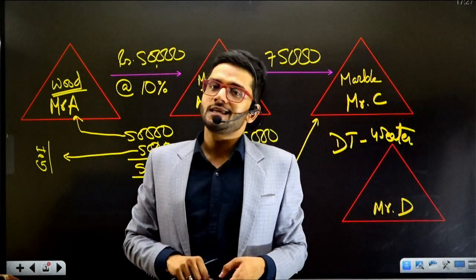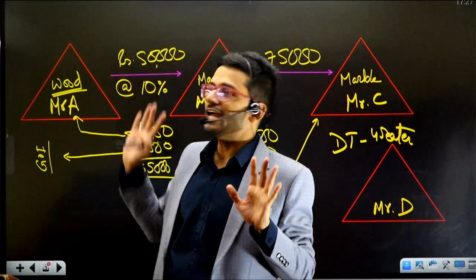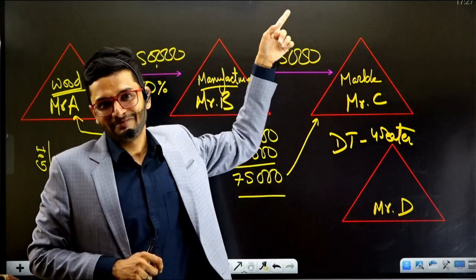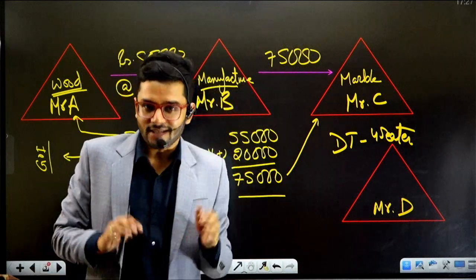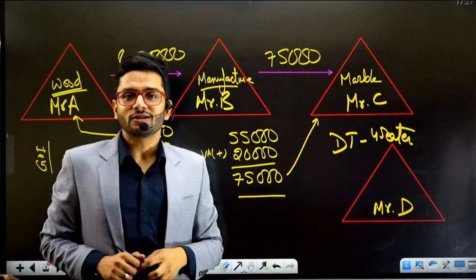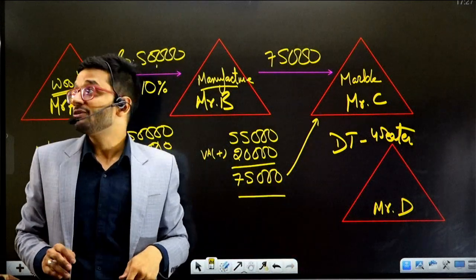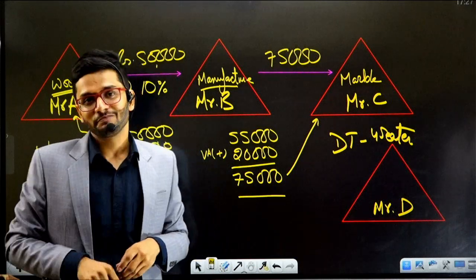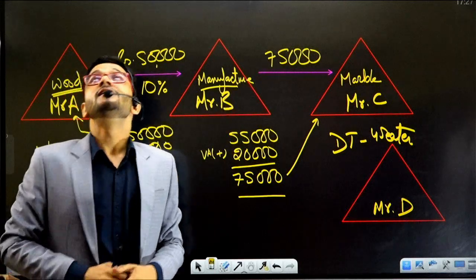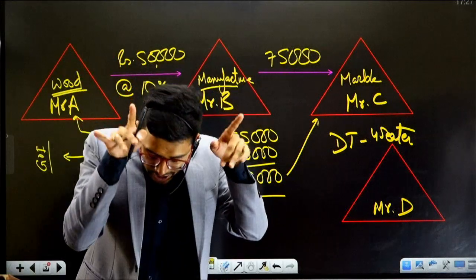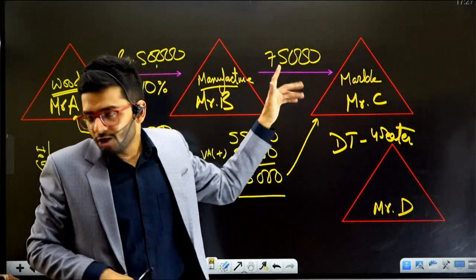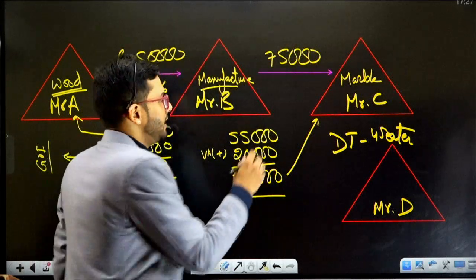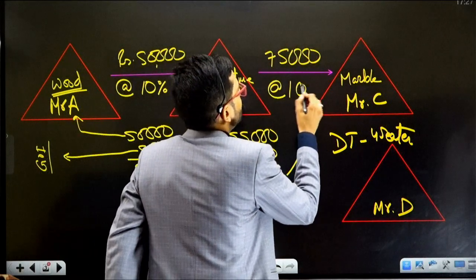This time your answer is a yes. I can hear it because you have already had an experience. Yes, there is something above 75,000. Who's Government of India? And Government of India, after seeing any commercial transaction, has got a sharp eye on all the commercial transactions, and would definitely demand its own share of indirect taxation. So again, Government of India through the sky will order Mr. B, look Mr. B, do not only charge 75,000 from Mr. C, also charge the indirect taxes. Indirect taxes in India are worth 10%.